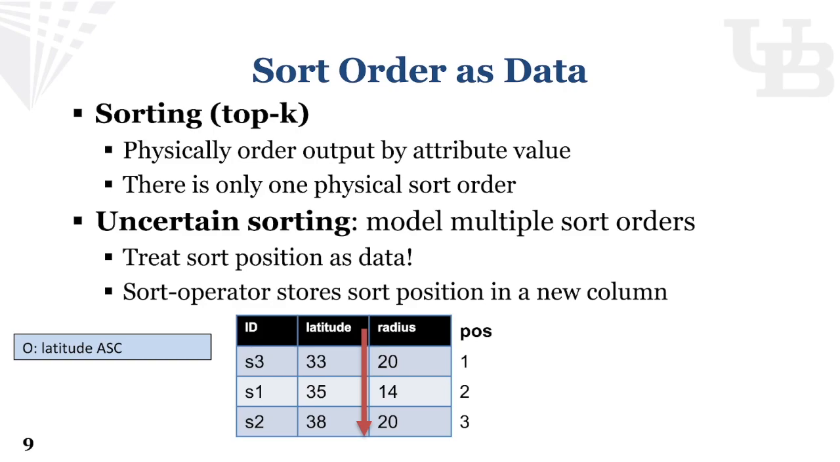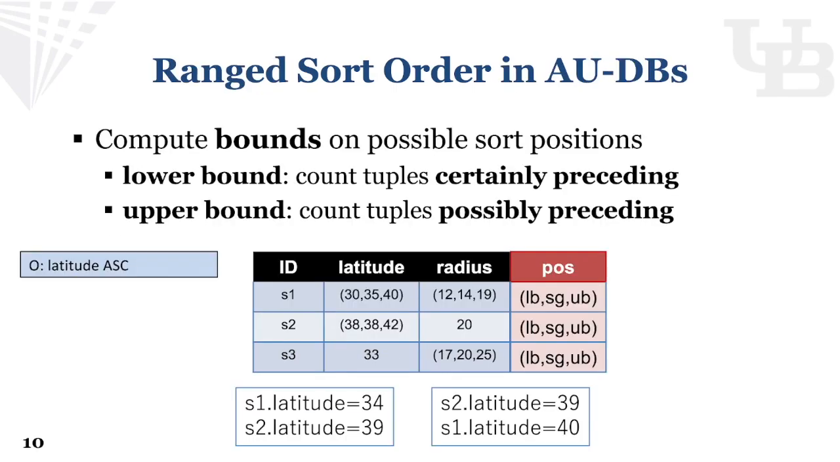For deterministic sorting, the sorting order is physically applied to the data as the output since there is only one physical sort order. However, uncertain sorting needs to model multiple sort orders, so instead of physically sorting the data, we need to treat the sorting position as data, such that the sort position is stored as a new column in the result. For example, S2 can have a latitude of 38, and it is possible for S1's latitude to be 34 or 40, which means S1 could be sorted either before S2 or after S2.